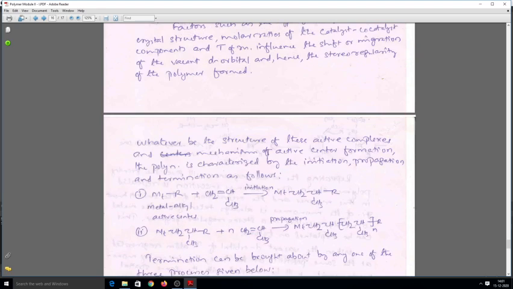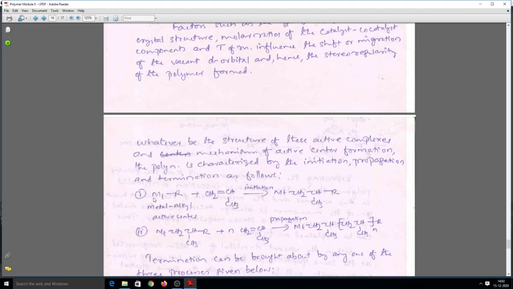And whatever be the structure of these active complexes and the mechanism of active center formation, the polymerization is characterized by initiation, propagation, and termination as follows. As we know, polymerization reactions are normally represented as initiation, propagation, and termination. Here also in coordination polymerization these three processes are taking place. The first process is the initiation process.